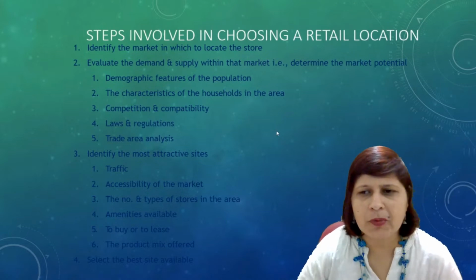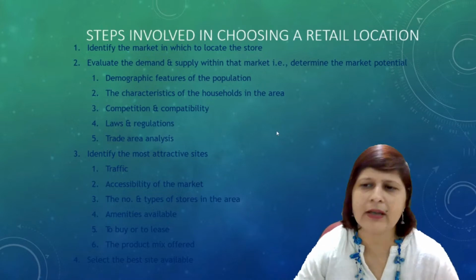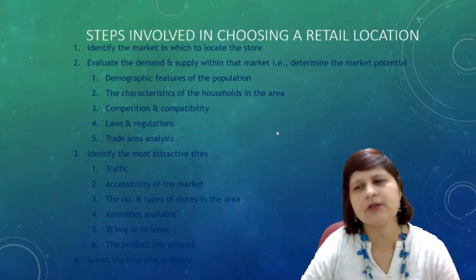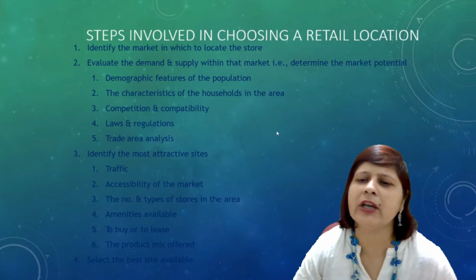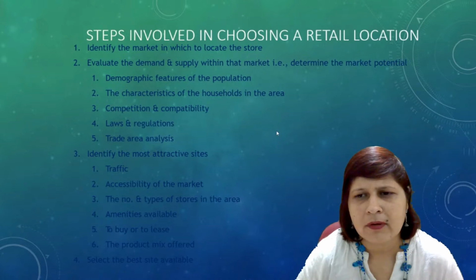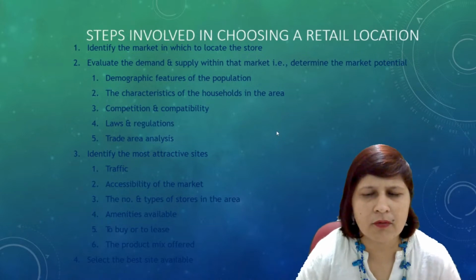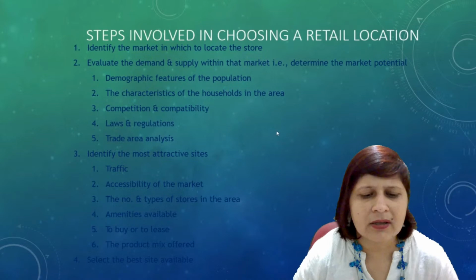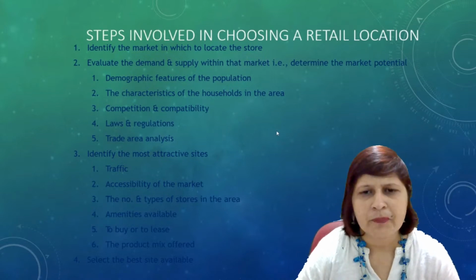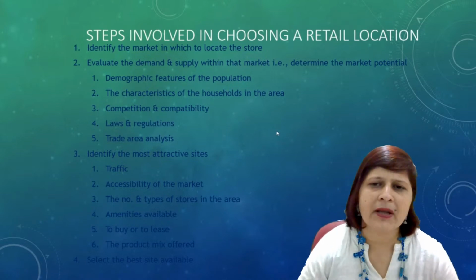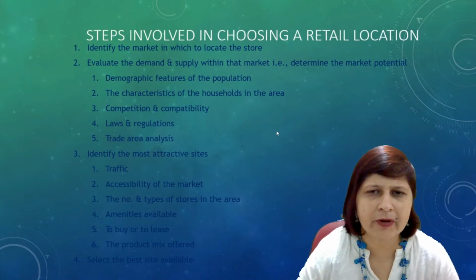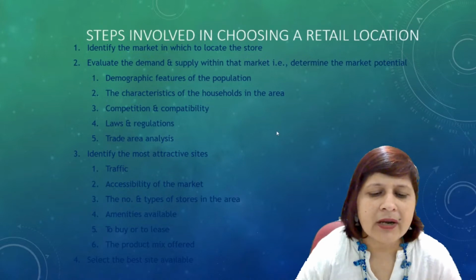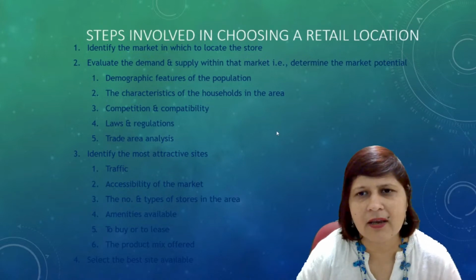Your place could be good, but that place is not accessible. If I have my own vehicle, then only I can reach that place, then it is difficult for people to come there. At times they don't have a vehicle, or they don't prefer to use their own vehicles. If public conveyance is available and that market is accessible through public conveyance, then only people prefer to come to that place. The number and type of stores in that area, right?